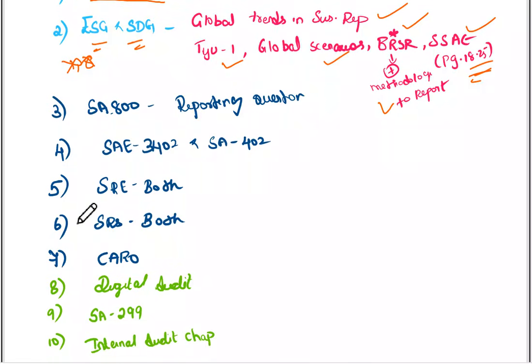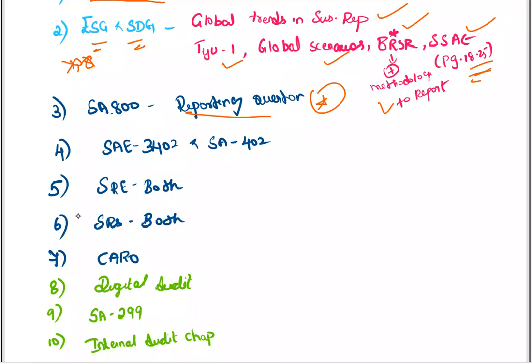Next, SA 800. Please do the reporting question. We draw attention to the basis of accounting, and this is for this purpose. This is not for the other users. We will write that paragraph, right? So please concentrate on these areas.